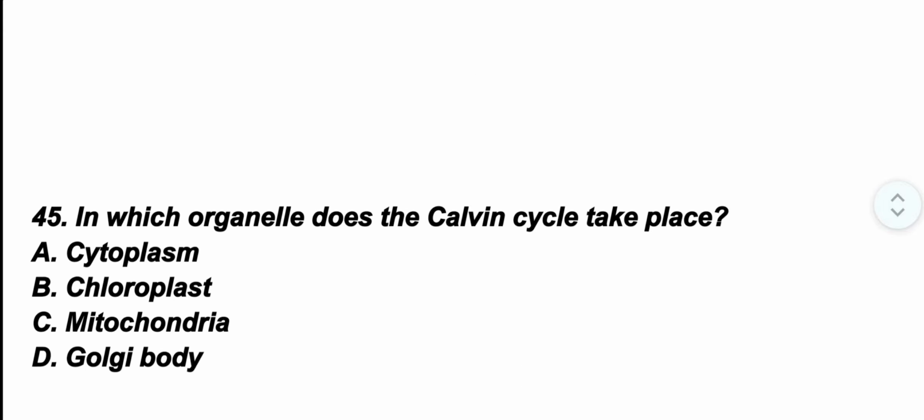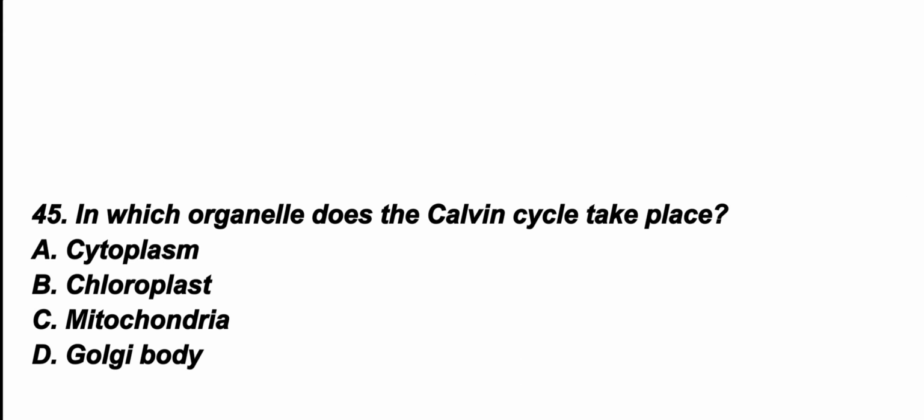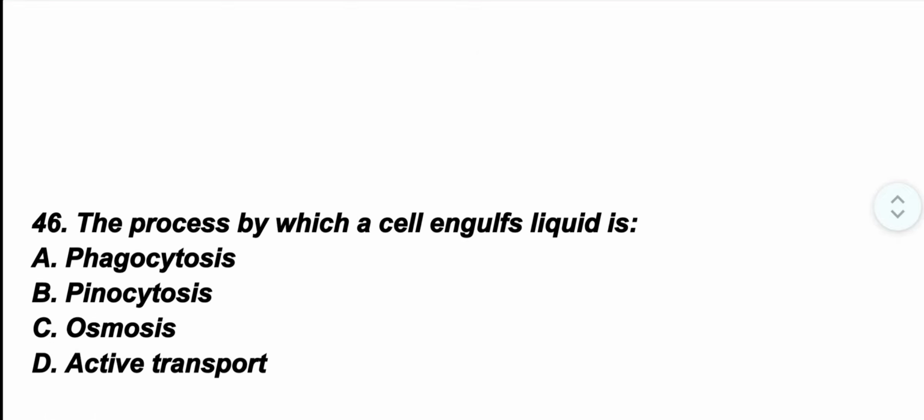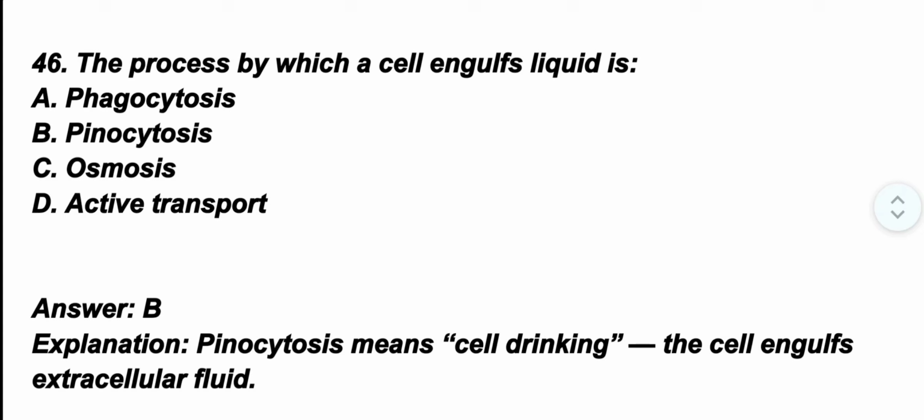Question number 45. In which organelle does the Calvin cycle take place? The correct option is option B, chloroplast. The Calvin cycle, or the dark reaction of photosynthesis, occurs in the stroma of the chloroplast. Question number 46. The process by which a cell engulfs liquid is called? The correct option is option B, pinocytosis. Pinocytosis means cell drinking. The cell engulfs extracellular fluid.